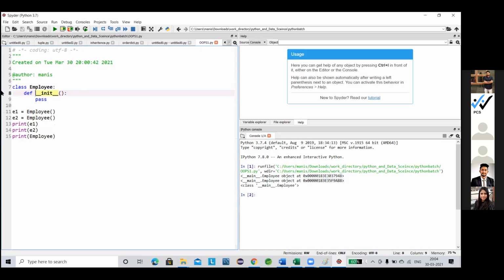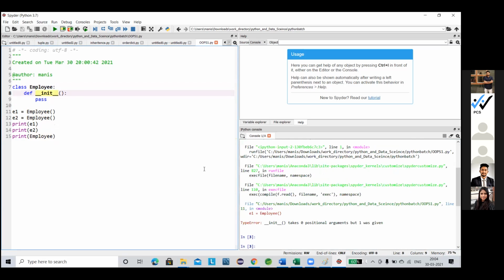Now, if I run the file, let's check. See, it is throwing one error. Why is it throwing the error?